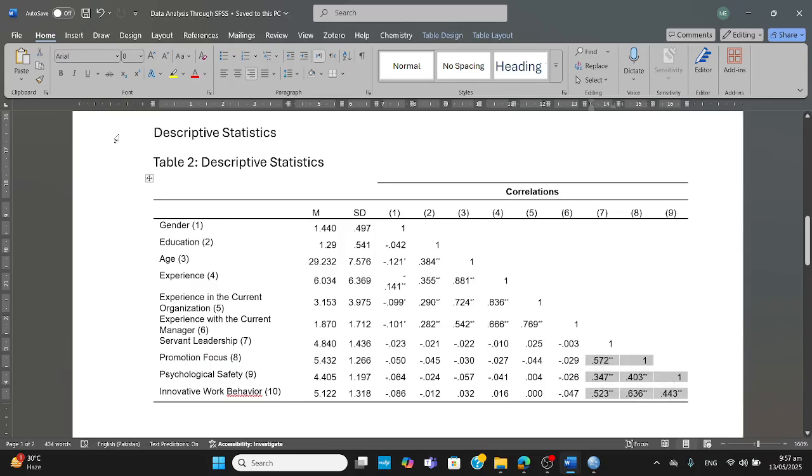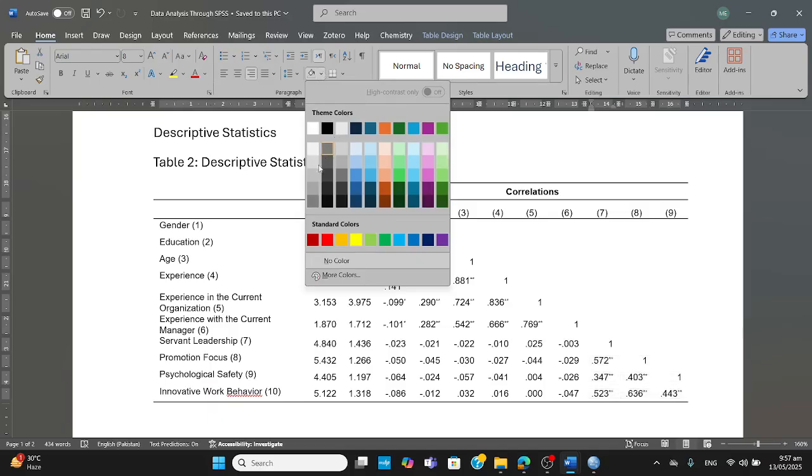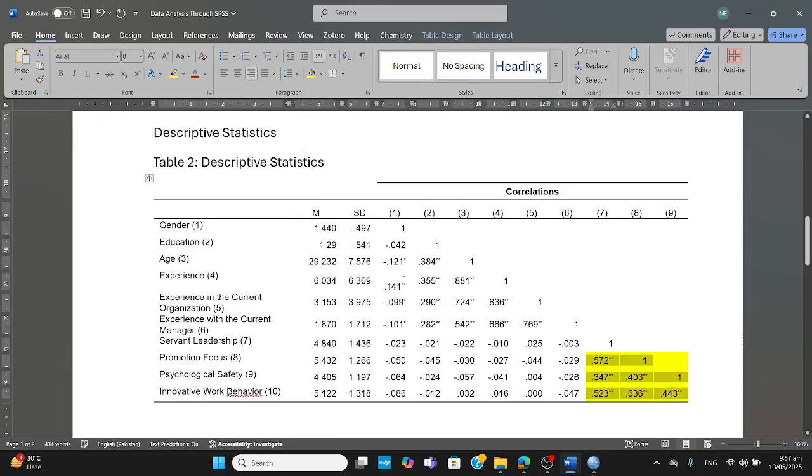I would color them. I would put some color, if I can put this color in this part of it. Yeah, it's yellow. Now you can have a look. Yeah, these are the values: promotion focus, relationship with servant leadership at 0.7, and the other ones. Now I would describe a few values here, and then I would tell you how they are related.